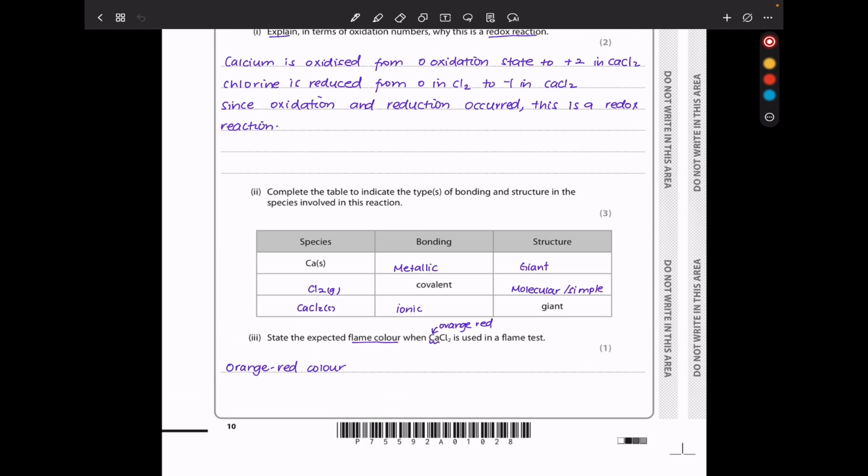Down here they say complete the table to indicate the type of bonding and structure in the species involved in this reaction. Calcium is going to be metallic and the structure is giant. Chlorine is going to be covalent, the structure is simple. Calcium chloride is ionic, the structure is going to be giant. Again, remember, all ionic compounds are going to be giant structures and all metallic compounds are giant structures. Next it says state the expected flame color when calcium chloride is used in a flame test. The color is going to be orange-red.